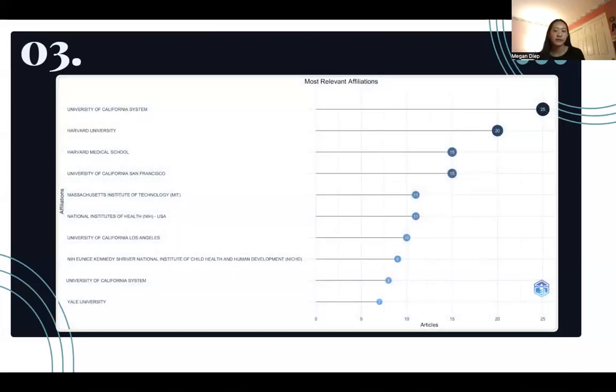In Figure 3, we can see that the top 3 institutions were the University of California system with 25, Harvard University with 20, and Harvard Medical School with 15. All of these universities are located within the United States, highlighting the concentration of research in this area. The University of California system is comprised of multiple universities, and yet despite this, Harvard itself has contributed almost as many papers, punctuating their contributions to this field of study.